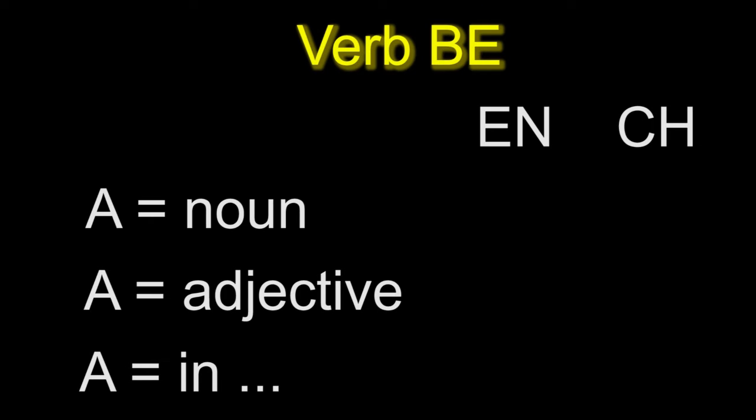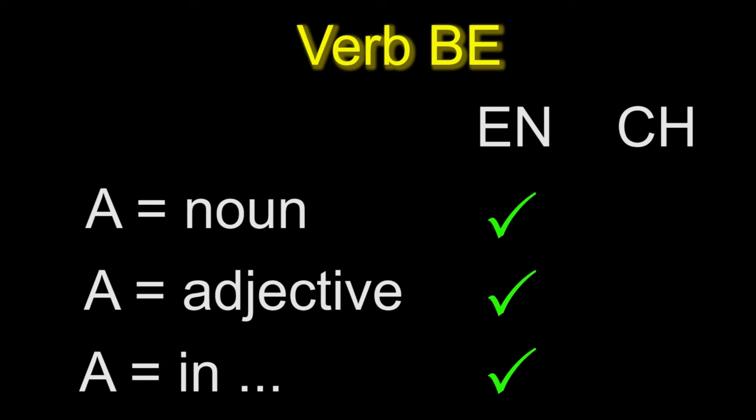When do we use the verb be? Let me start with English. First, when you describe somebody or something with a noun. For example, I am a Chinese. Second, when you describe somebody or something with an adjective. For example, it is cheap. And third, when you describe where somebody or something is. For example, we are in China.